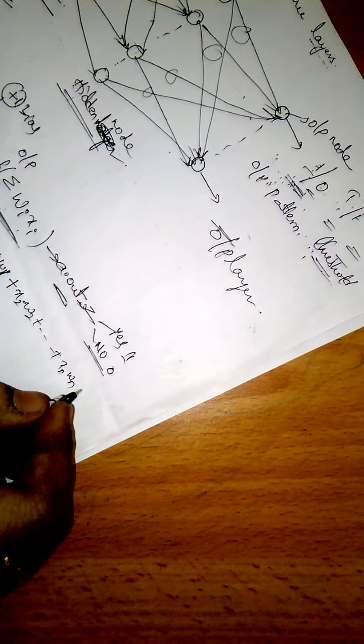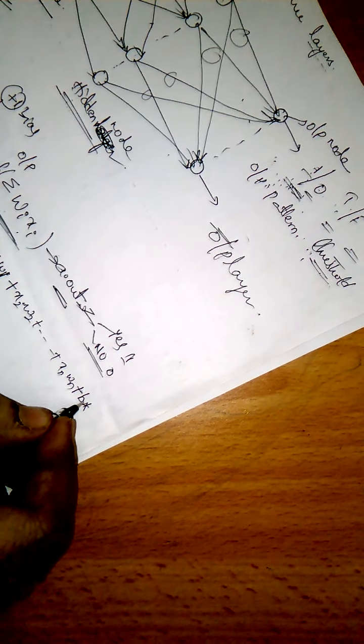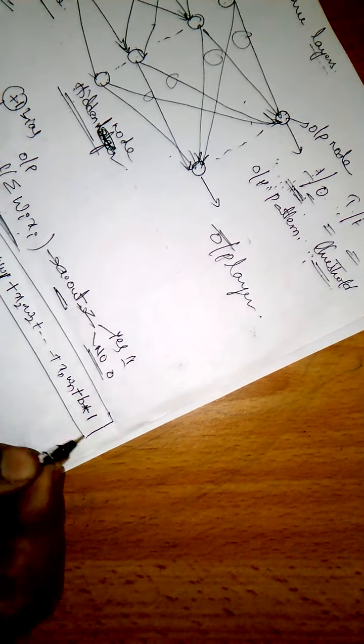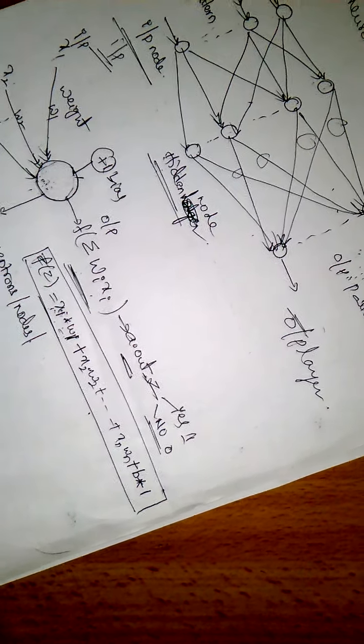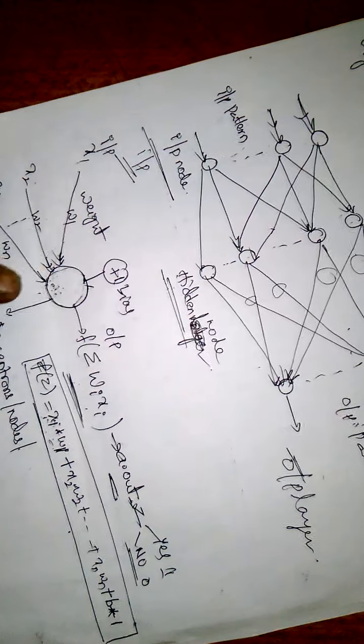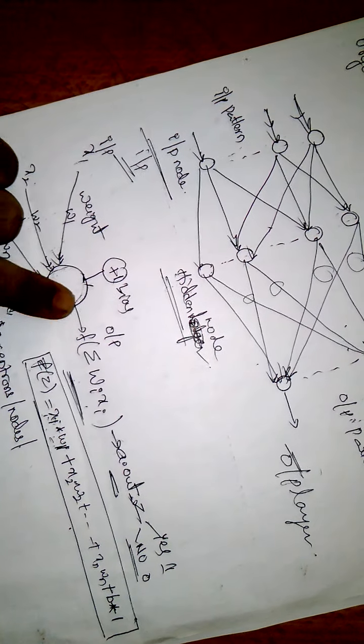How many inputs we are giving? For every input it is associated with a weight. Then plus bias, b means here bias plus 1. So this has to be performed by each processing element. This is about the processing element.